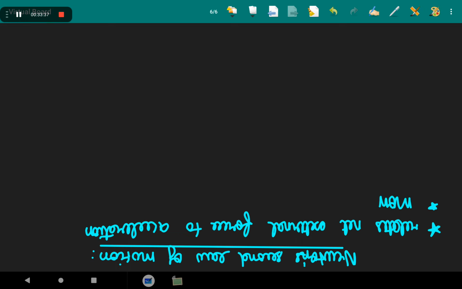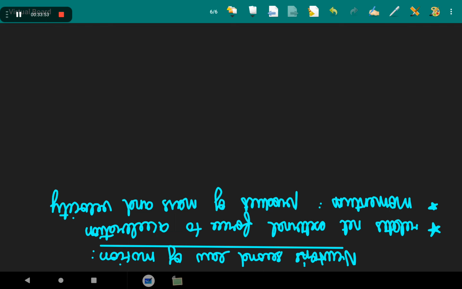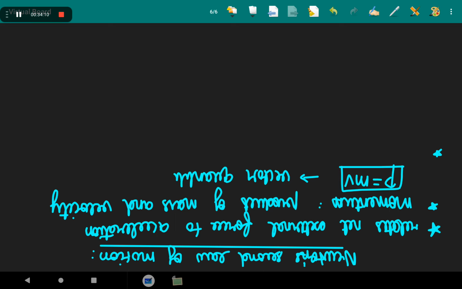Momentum is the product of mass and velocity, that is p equals mv. Okay? Understood? Momentum is clearly a vector quantity. Momentum is a vector quantity.